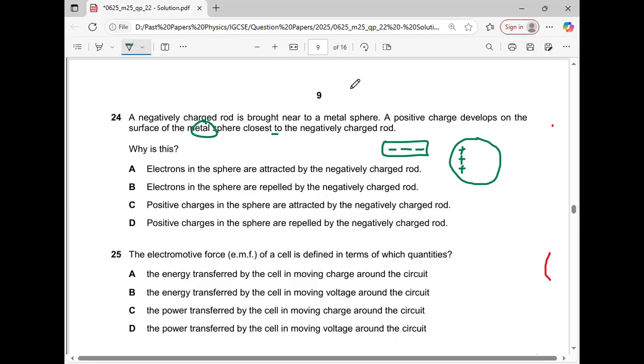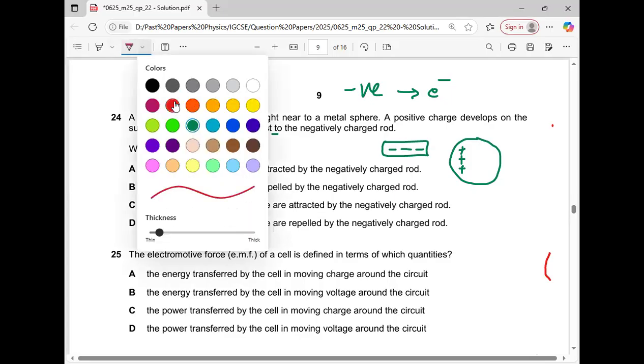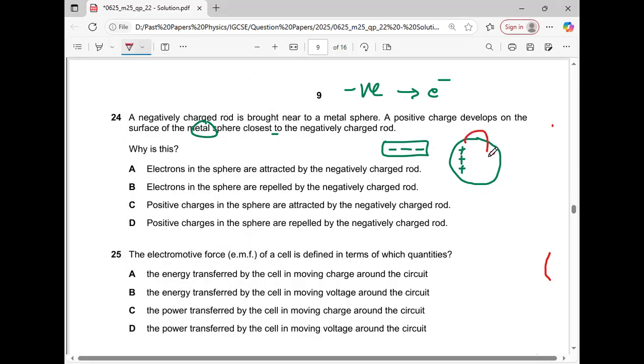Metal contains negative charges, that is electrons. When the negatively charged rod was brought near the metal sphere, it repelled the electrons from the left side to over here, due to which there was a deficiency of charges, and it is represented by positive charge.